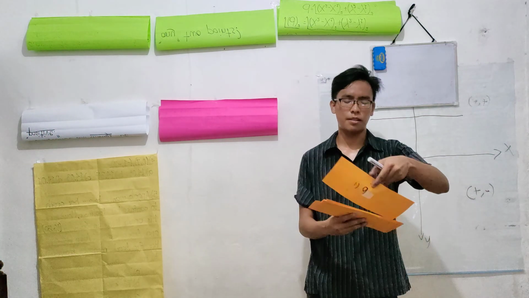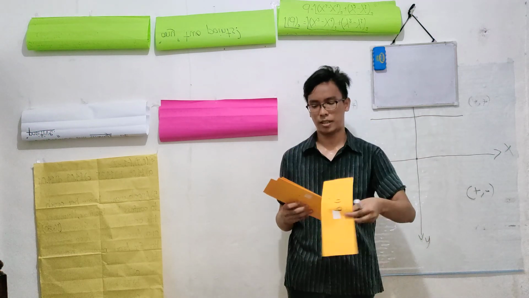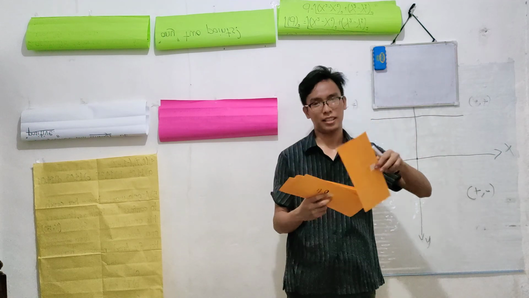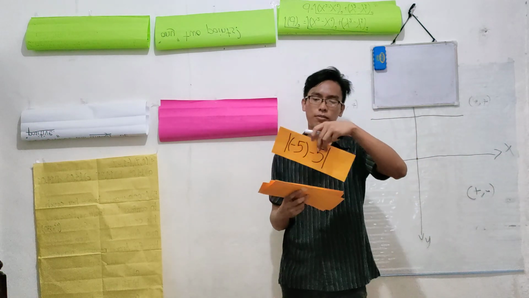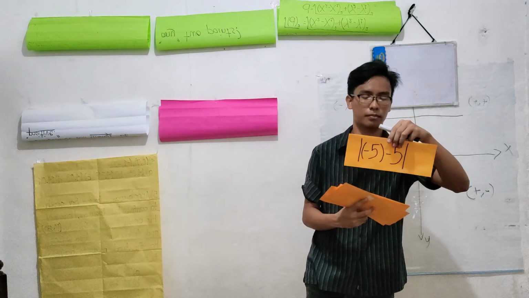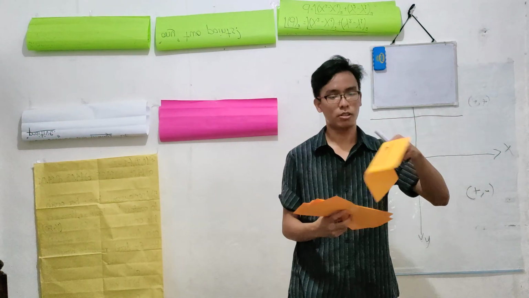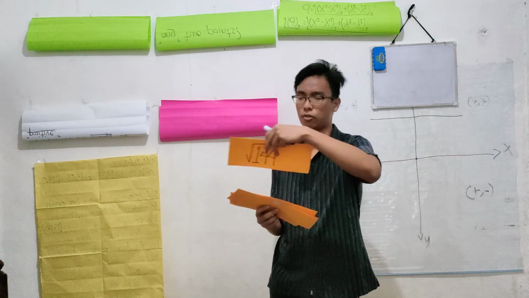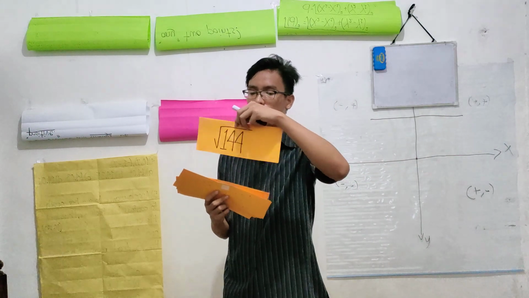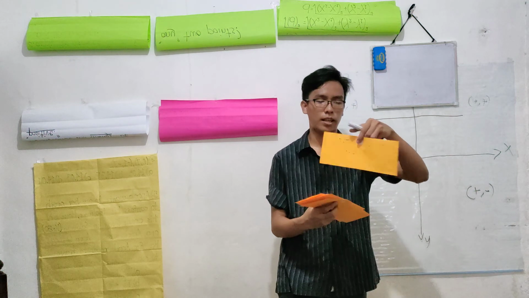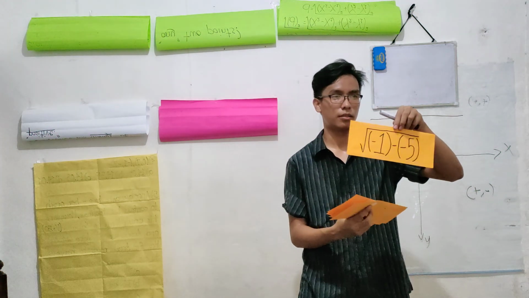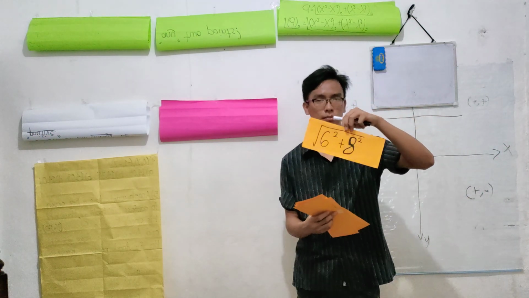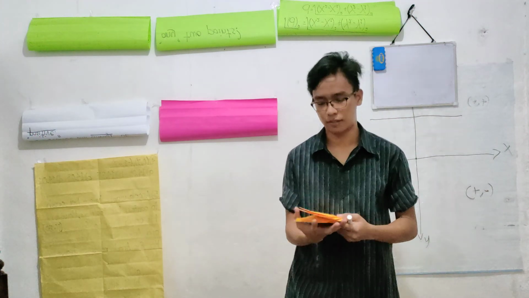So, number 1, 68 minus 59. Very good, 9. 79 minus 187. Very good, negative 108. The absolute value of negative 5 minus 5? Positive 10. The absolute value of 12 minus 10? Positive 2. The square root of 144? Positive 12. The square root of negative 1 minus negative 5? Positive 2. And lastly, the square root of 6 squared plus 8 squared. Very good, positive 10.